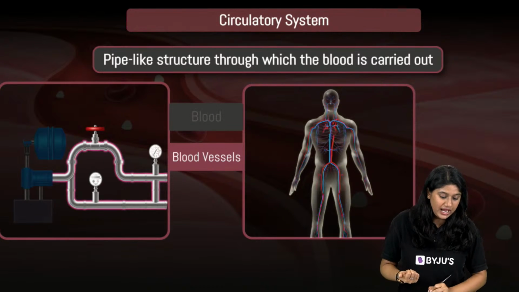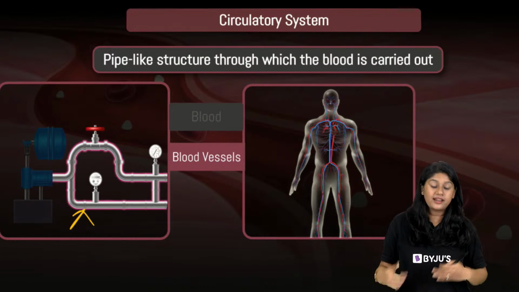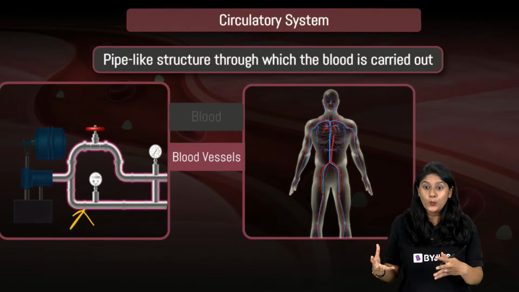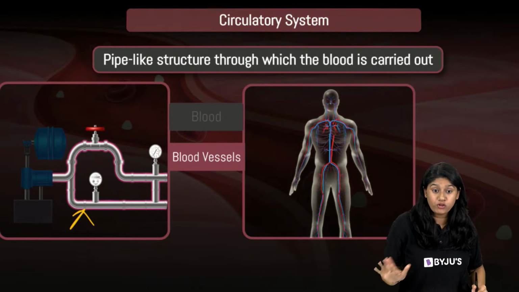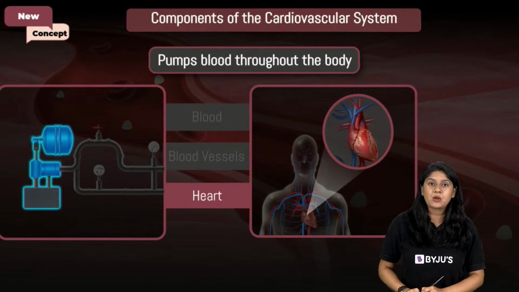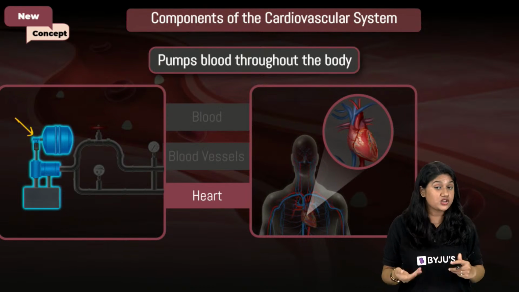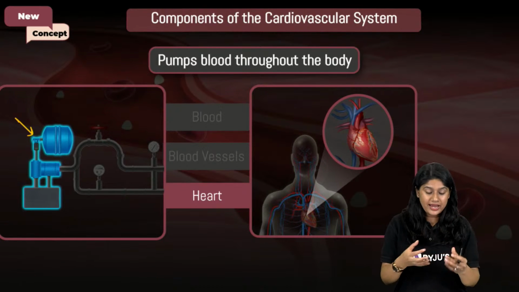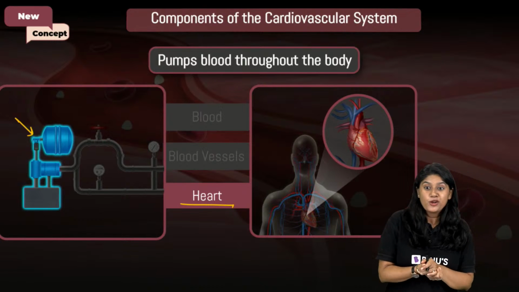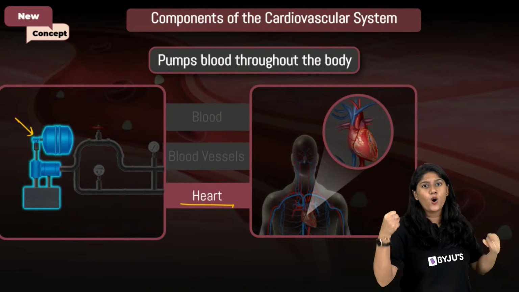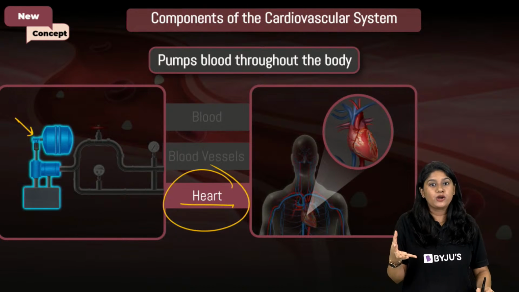Then of course we have the blood vessels, right? The pipes are the blood vessels, and in our body we have arteries, veins and capillaries into which the blood flows. Then we have the pumping organ. The motor is the pump that pushes the water, and in our body we have the heart, which acts as the pumping organ. We call the heart the pumping organ of the body because it takes charge of pumping the blood.